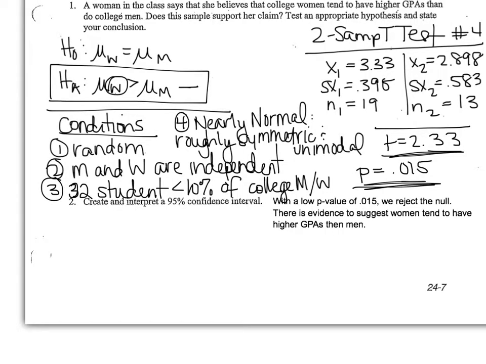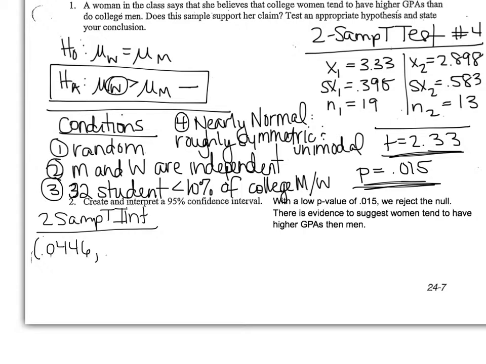Okay, so to create a 95% confidence interval, I'm going to do 2-sample t-int. My conditions are already checked, so I can go ahead and run this test. So stat test down to number 0, select stats. The only thing we need to change here is our confidence level from our last problem, so I'm going to change it to 0.95. Pooled, no. Calculate.